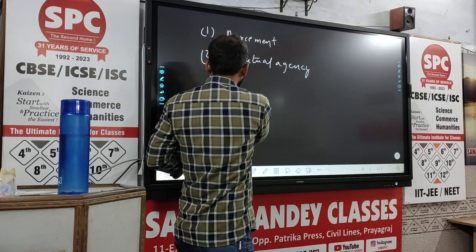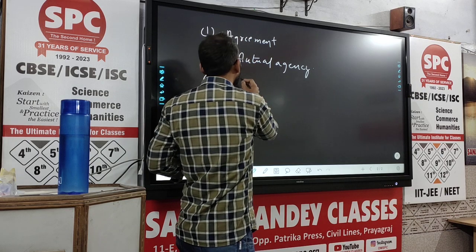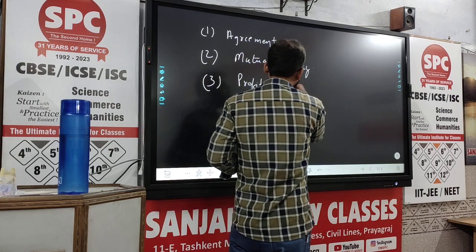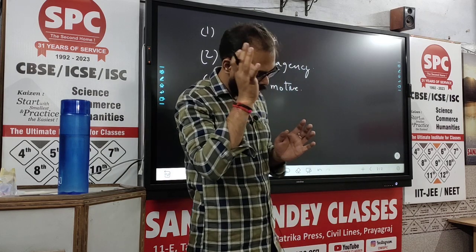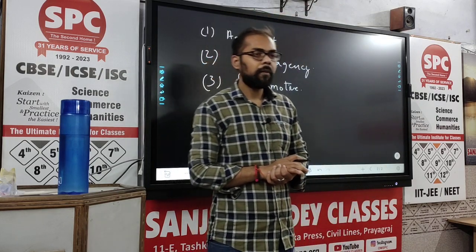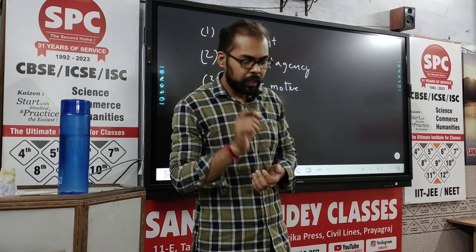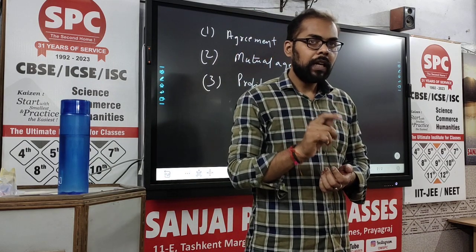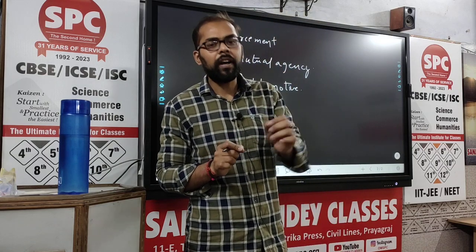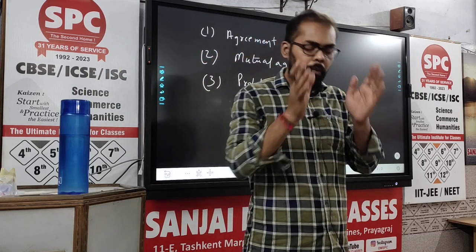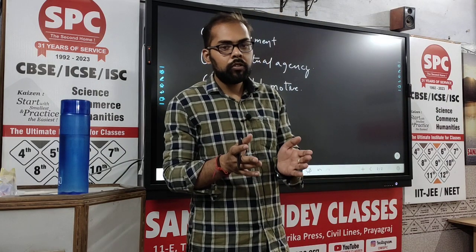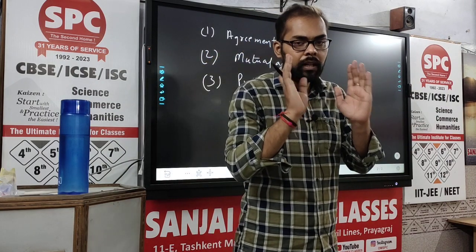The third aspect that we have already discussed is profit motive. We have discussed it briefly, but now I will give you some details as well. See, profit motive has to be there in any business, because if there is no profit motive, that business is not qualified to be called a business. In the eyes of law, profit motive has to be there so that the business can be called a business.